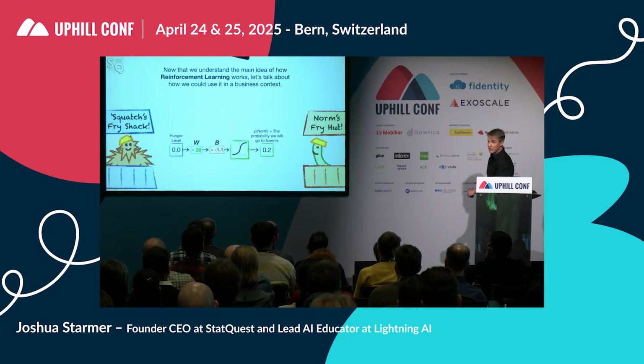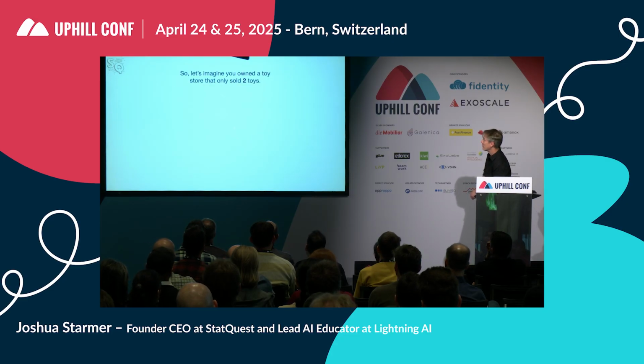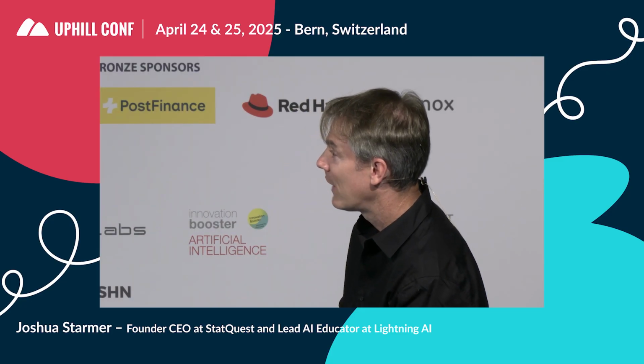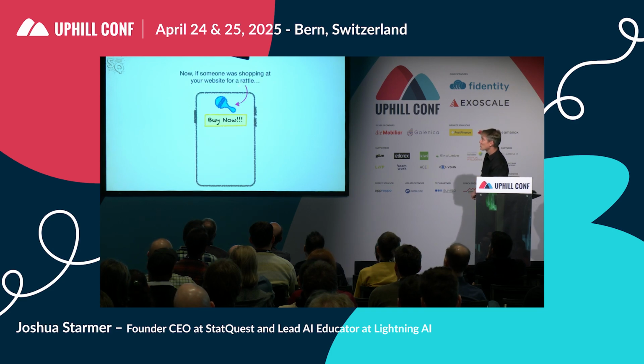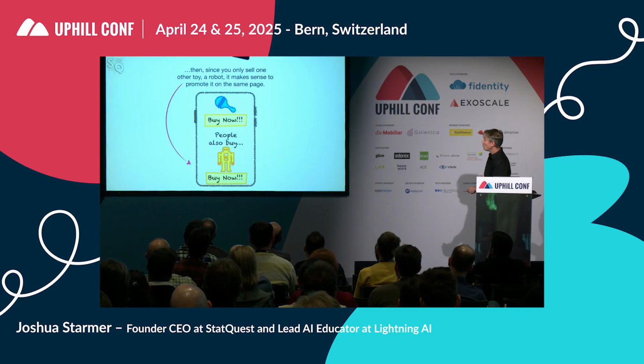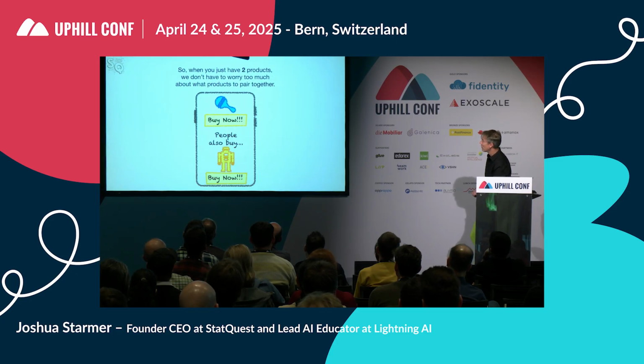Now that we understand the main idea of how reinforcement learning works, let's talk about how we could use it in a business context. This is a super simple example. Let's imagine we owned a toy store that only sold 2 toys, a rattle and a robot. Now, if someone was shopping at our website for a rattle, then since we only sell one other toy, a robot, it makes sense to promote it on the same page.